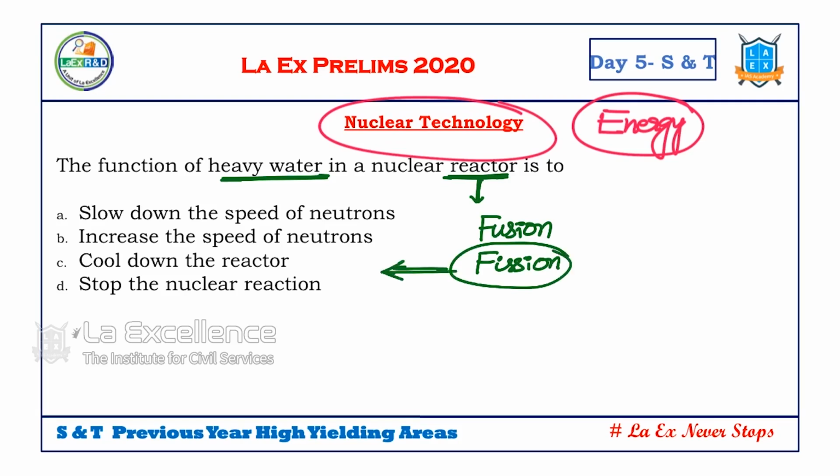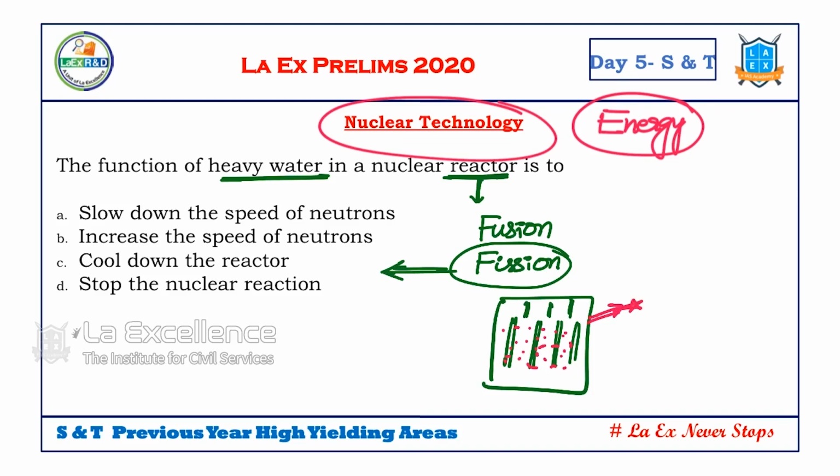So in fission reactors, we have a dabba. In that dabba, we have the raw material, and then we have certain control rods, and then we have a kind of liquid which can control the reaction. One such liquid is called heavy water. So if we understand this, we are good to go. This question is on what? This question is purely on basics. So now tell me, do we need to remember basics and do we need to be thorough in basics or not? Yes or no? Yes, we should be thorough in basics.